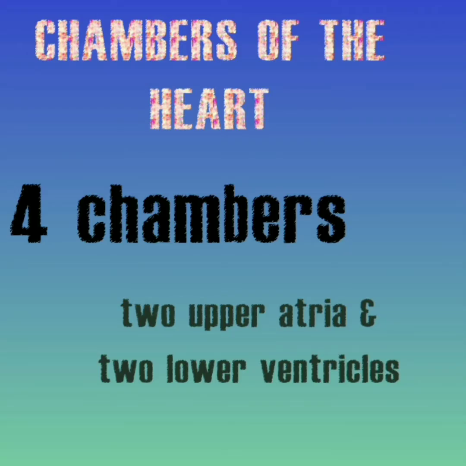Okay dear children, now let's move on to the next subheading, that is chambers of the heart. Okay, the human heart has 4 chambers. The upper 2 chambers are called as auricles or atria, and the lower 2 chambers are called as ventricles. The human heart has 4 chambers, that is 2 upper chambers and 2 lower chambers. The 2 upper chambers are called as auricles or atria, and the 2 lower chambers are called as ventricles.